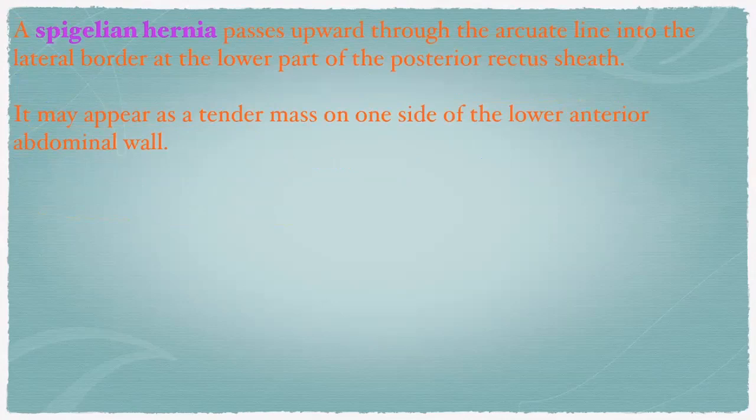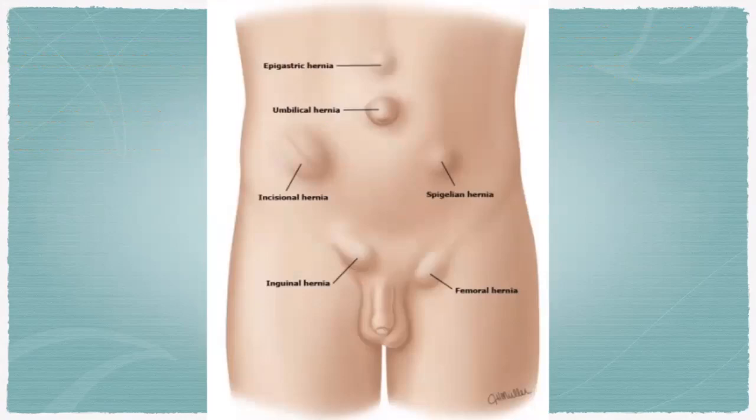The Spigelian hernia passes upward through the arcuate line into the lateral border of the lower part of the posterior rectus sheath. It may appear as a tender mass on the side of the lower anterior abdominal wall, right? So you see, this is the femoral hernia below the pubic tubercle, inguinal hernia above the pubic tubercle, right? Spigelian hernia at the arcuate line, incisional hernia on the previous abdominal surgery. This is the umbilical hernia.